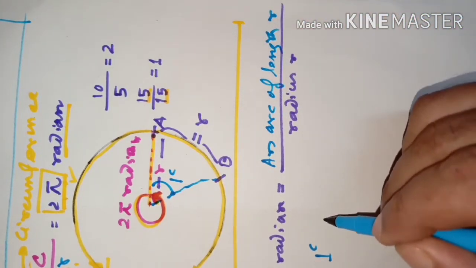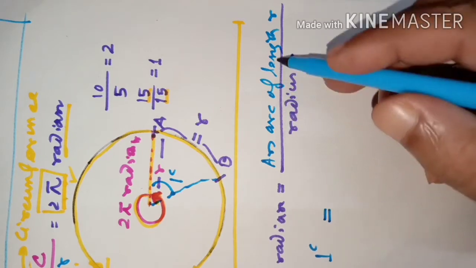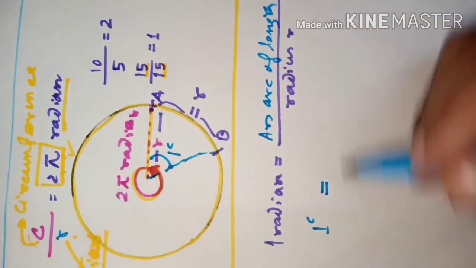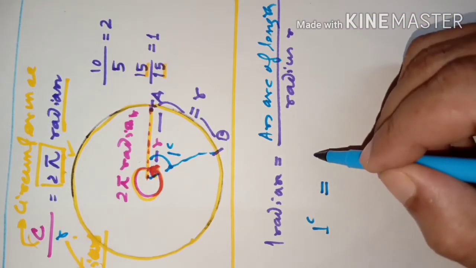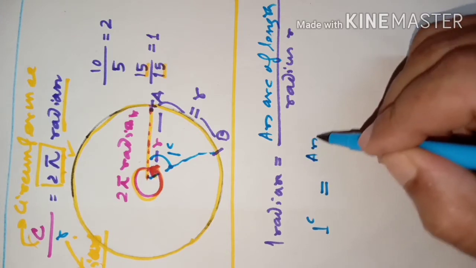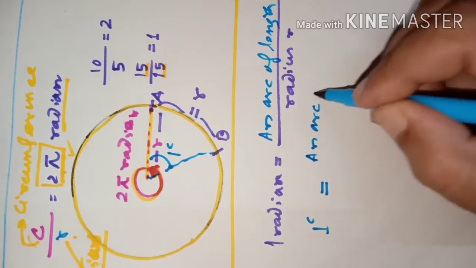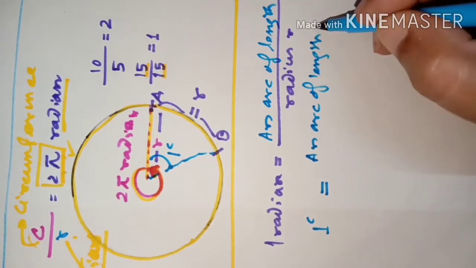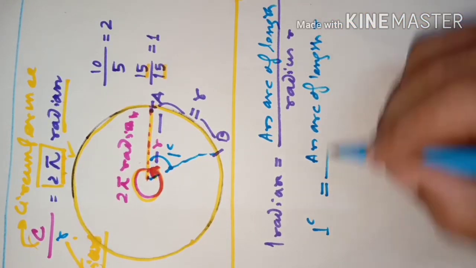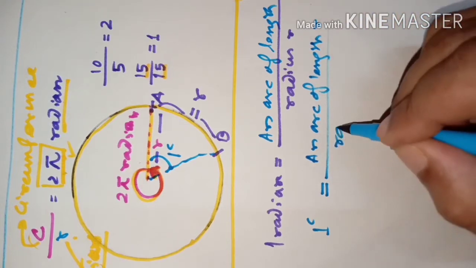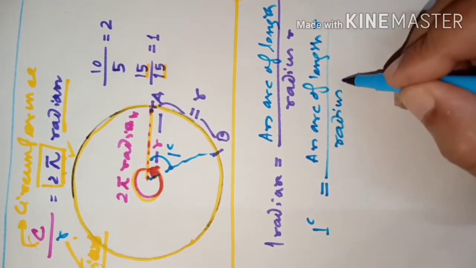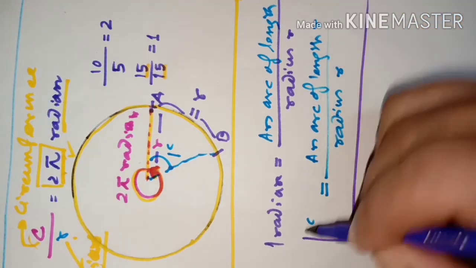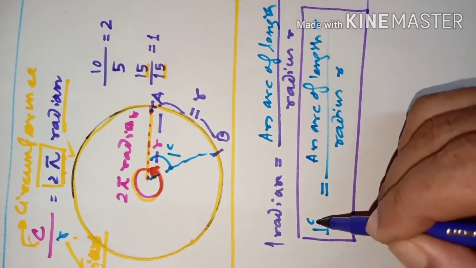So 1 radian is equal to what? An arc of length r divided by radius r. That is a 1 radian angle. 1 radian is written like this: arc length divided by radius length r. This is 1 radian, which is written like this, 1 raised to the power of c.